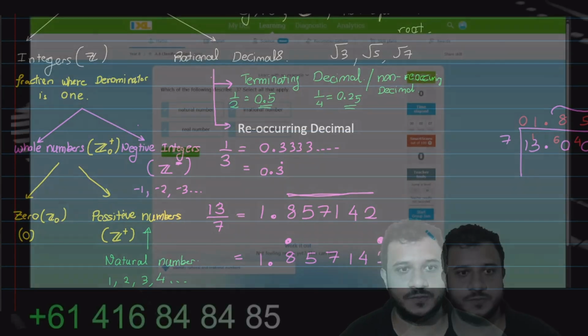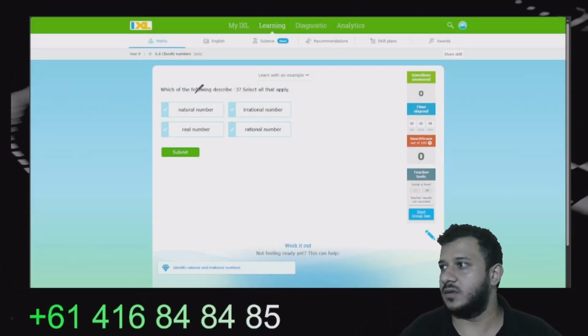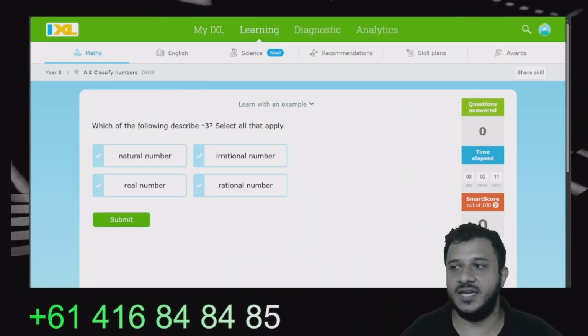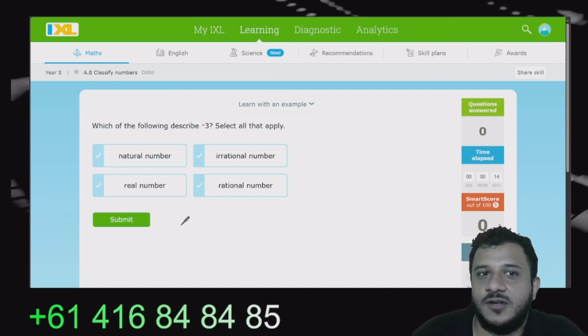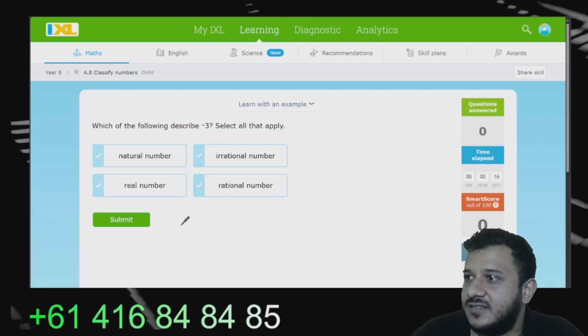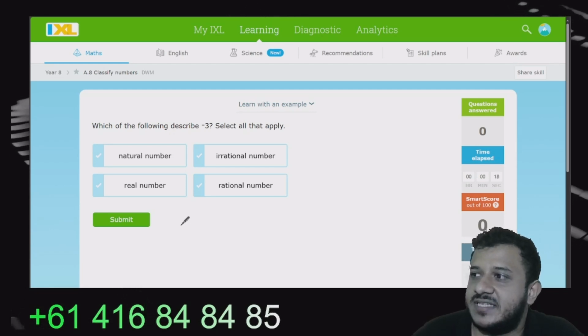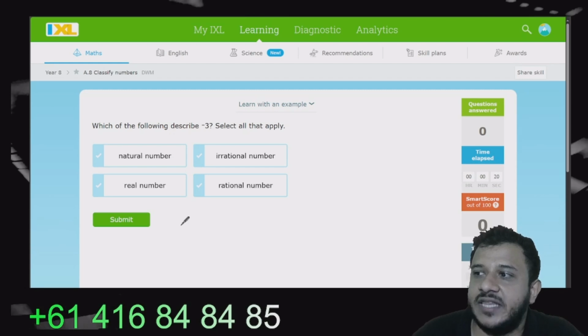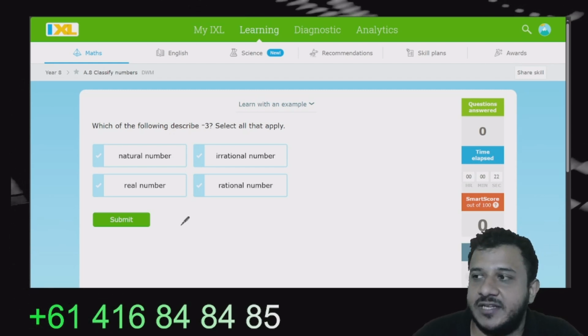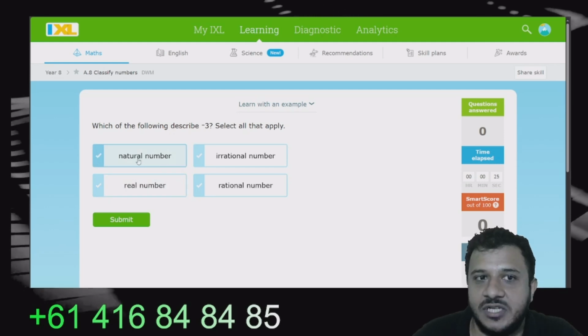Here we go. Alrighty. What do you think the answer here is? Which of the following describes negative 3? Select all that applies. That means whatever works, tell me. Is negative 3 a natural number?